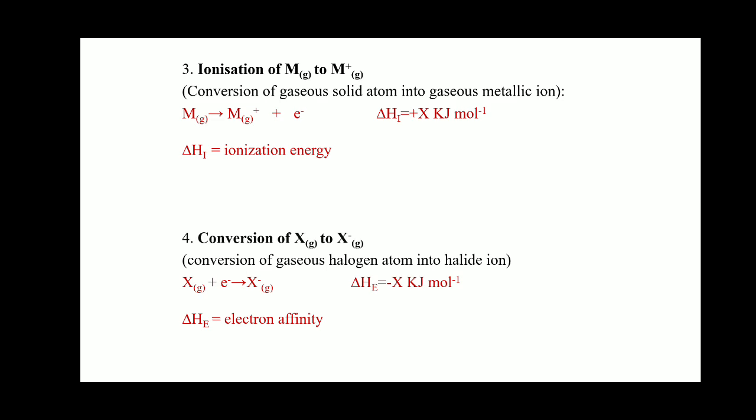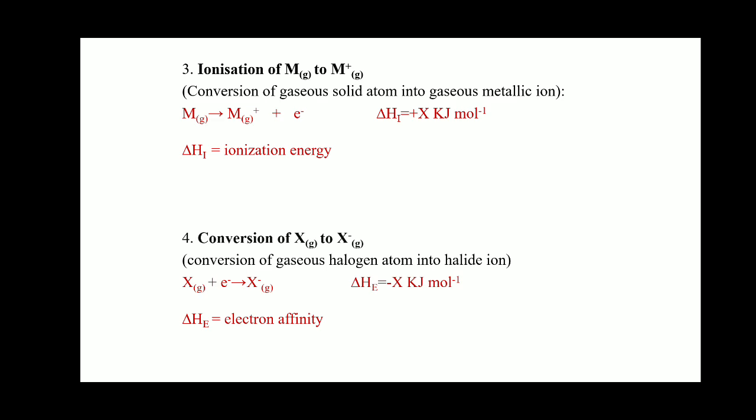The metal atom in gaseous state absorbs energy equal to its ionization energy and forms the metal ion, M plus, in gaseous state with the loss of one electron. Here a cation M plus is formed, and e negative, the electron, is released.